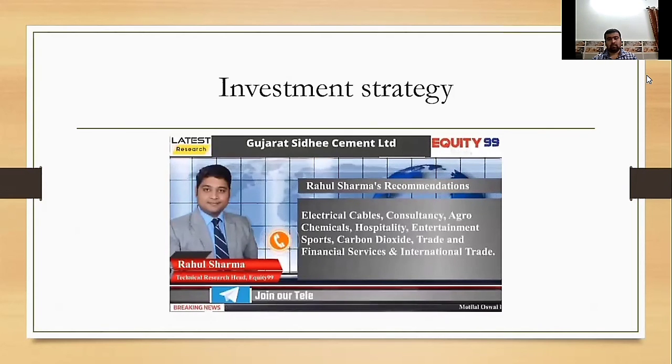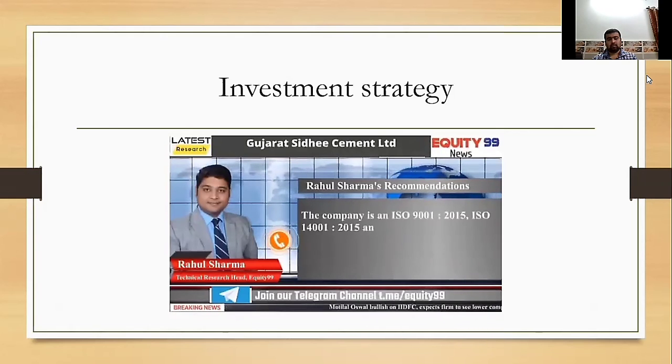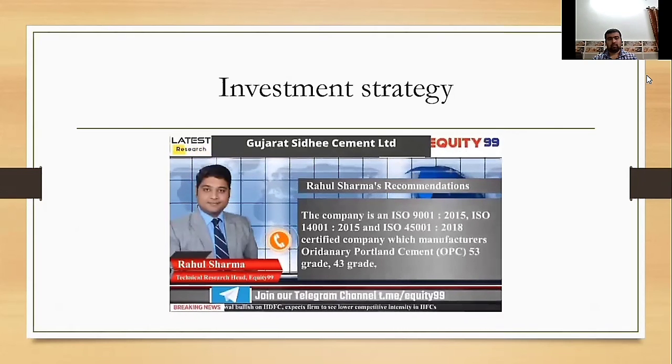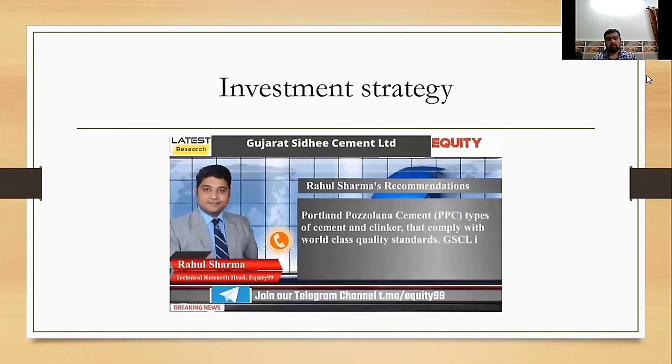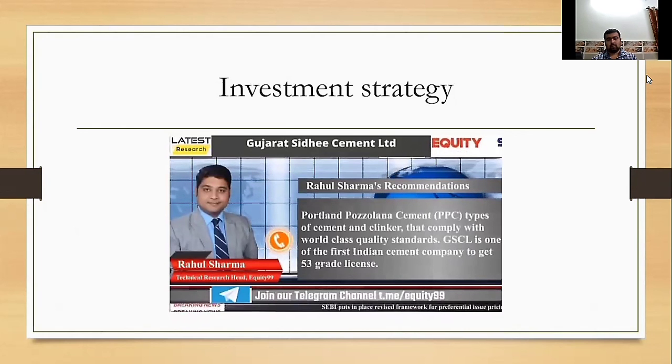The company is ISO 9001:2015, ISO 14001:2015, and ISO 45001:2018 certified, and manufactures Ordinary Portland Cement (OPC) in 53 grade and 43 grade, Portland Pozzolana Cement (PPC) types of cement, and clinker, with world-class quality standards.